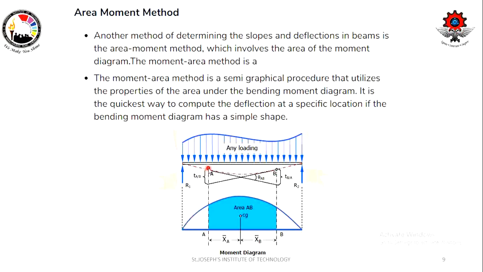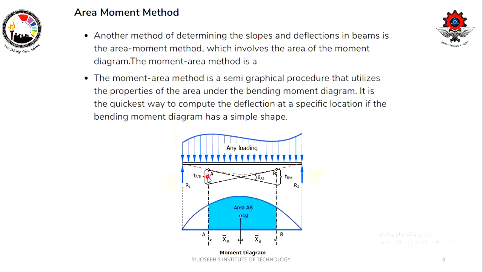Suppose they have asked us to find the deflection or slope at this point A. So drawing a straight line will cut through this bending moment diagram. That will leave you with this unshaded portion. Using this value of area, we can easily find out the slope and deflection. I will explain this when we discuss problems in the area moment method.